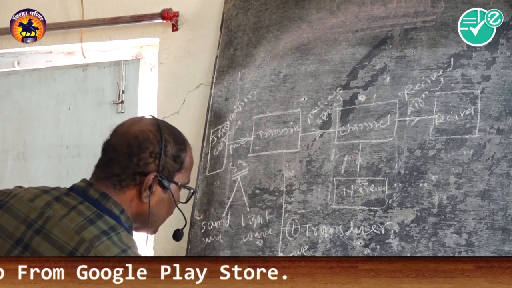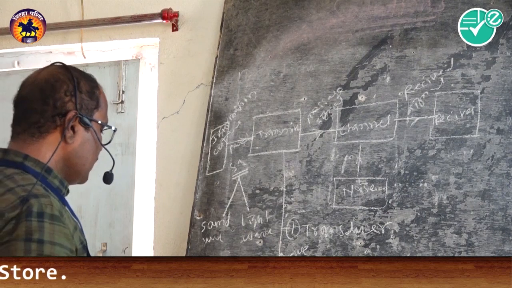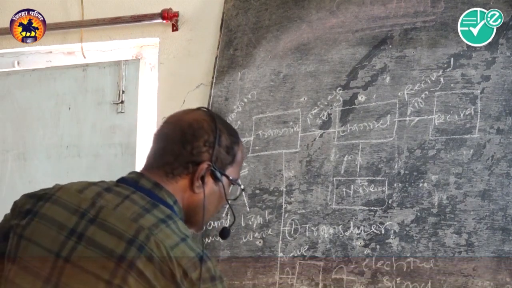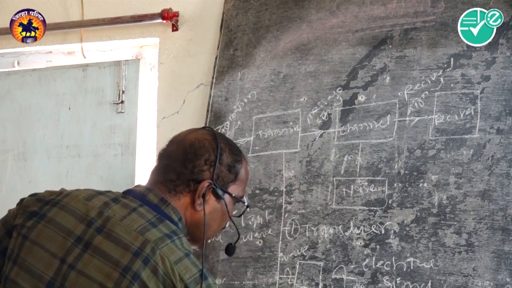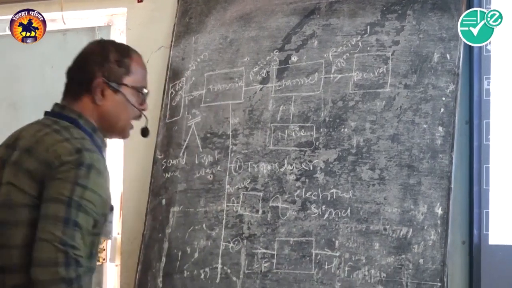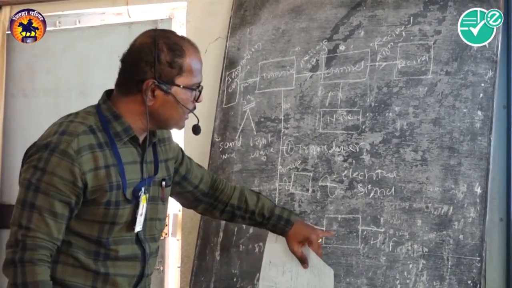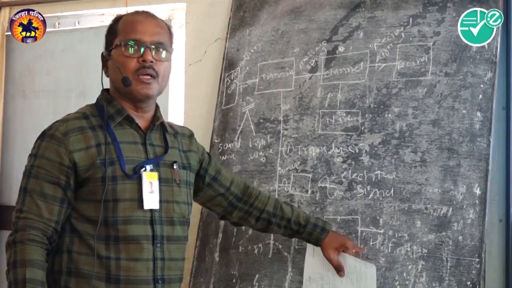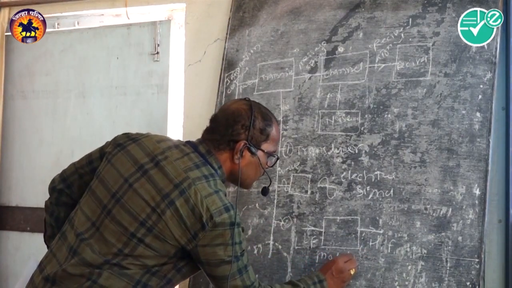Then what next, that is the second one. We know the signal is low frequency, LF, and it is converted into high frequency. This low frequency signal is converted into a high frequency signal with the help of modulation.